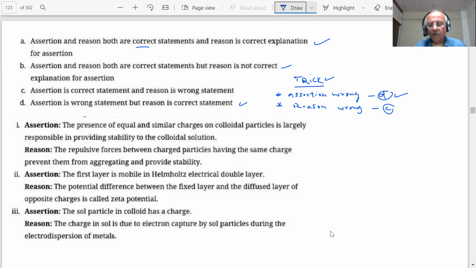Is this assertion true or false? You have read the paragraph. It is mentioned in the paragraph also. Then is it true or false? I'm only asking one thing.